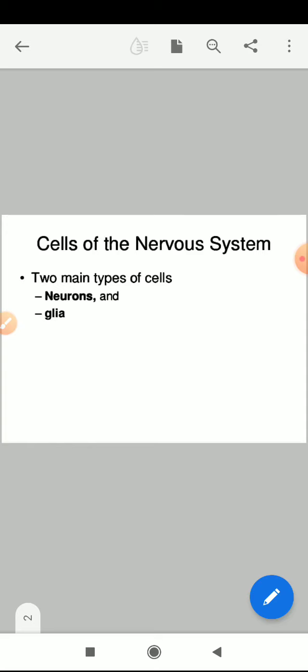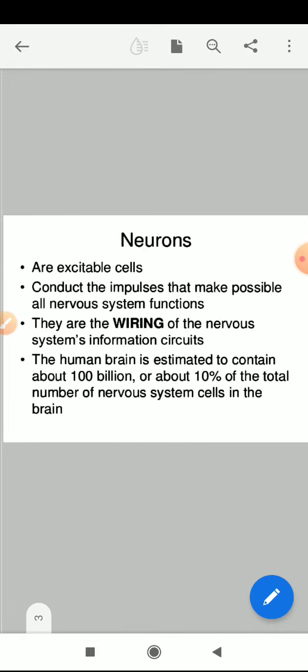The basic composition of the nervous system consists of neurons and glial cells. Glial cells are the accessory or supporting cells which give nourishment to the growing neuron cells.